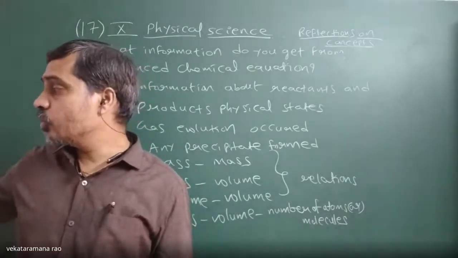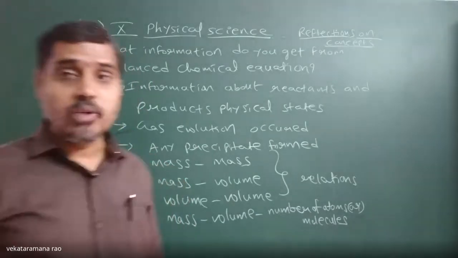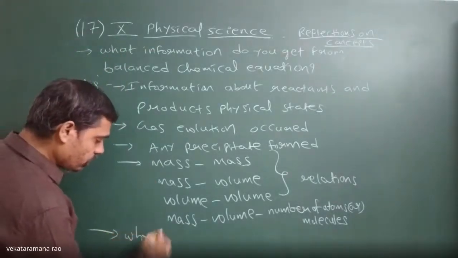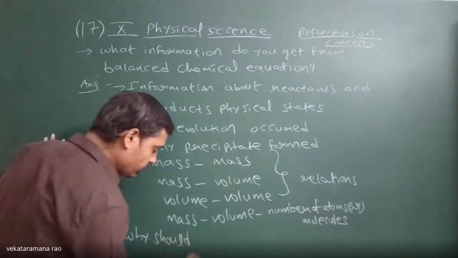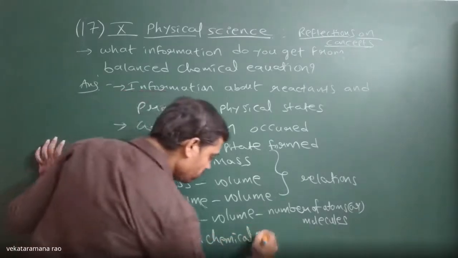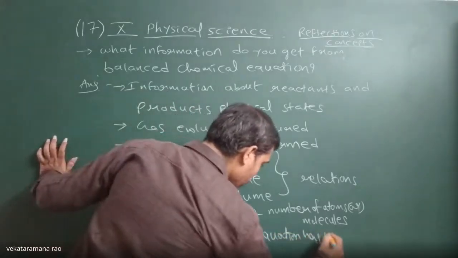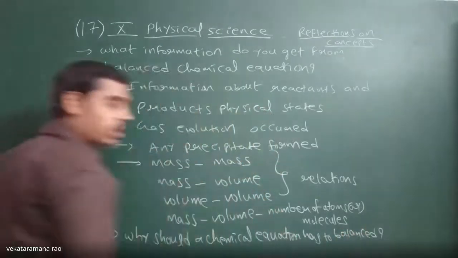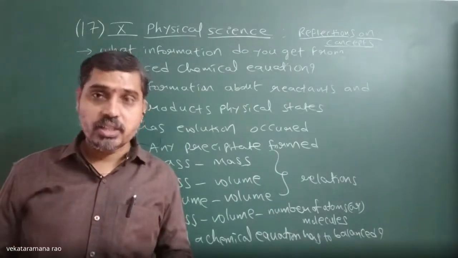Next, why should we balance a chemical equation? One of the important questions. Why should a chemical equation have to be balanced? According to the law of conservation of mass, the law of conservation of matter: matter is neither created nor destroyed.